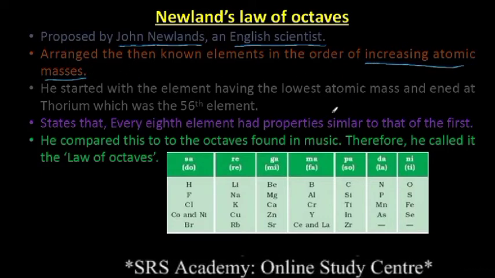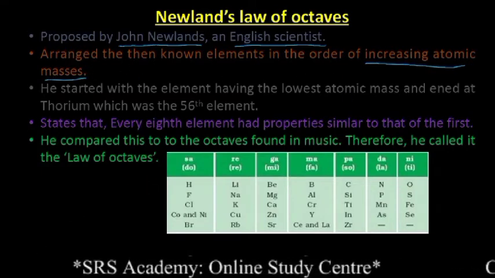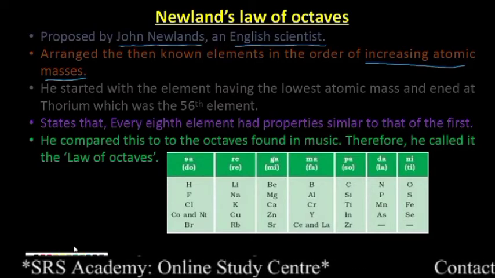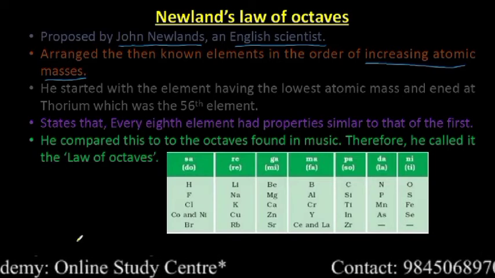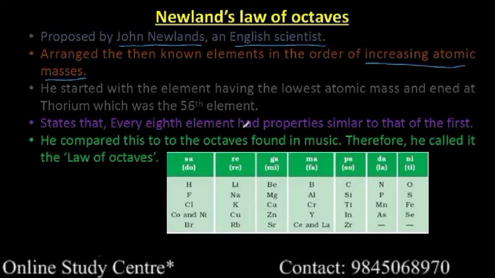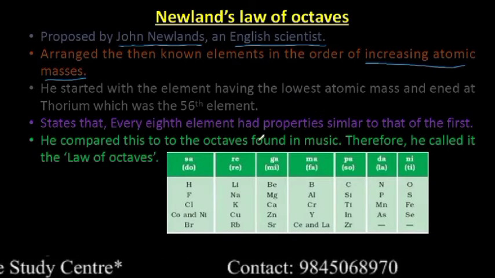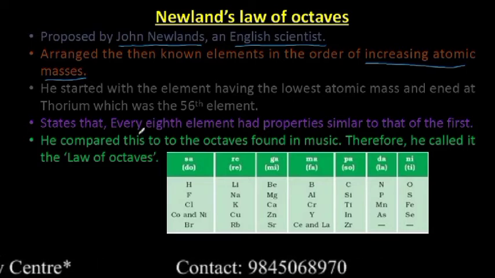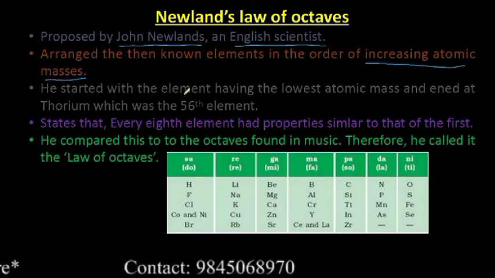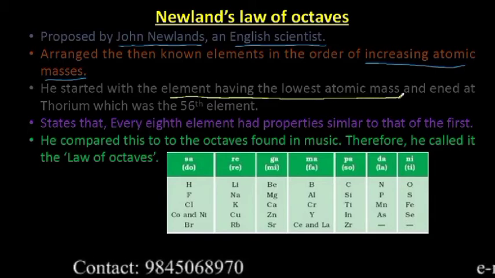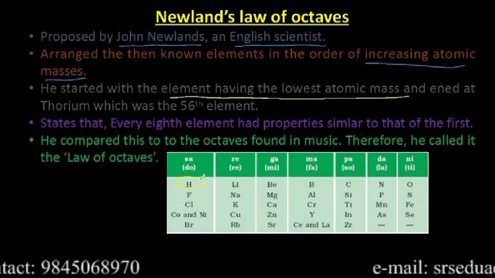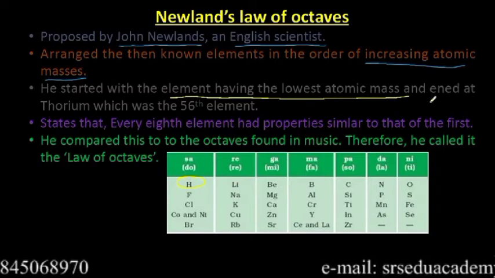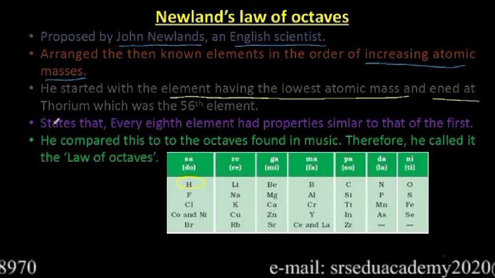But the main difference is, Dobereiner took three elements in one group, but Newlands made it somewhat different. He started with the element having the lowest atomic mass. So which is the lowest atomic mass element? That is hydrogen, and he ended at thorium.